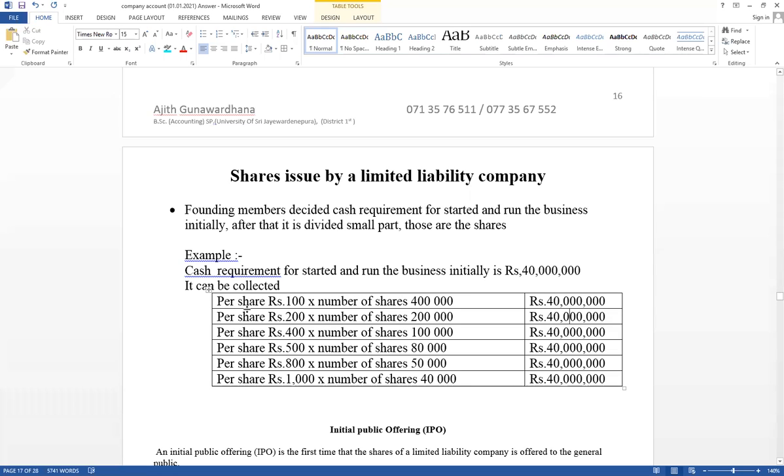Per share price 100, number of shares 400. Issue like this. Here 200 per share, 200,000 shares. We need to raise this money.